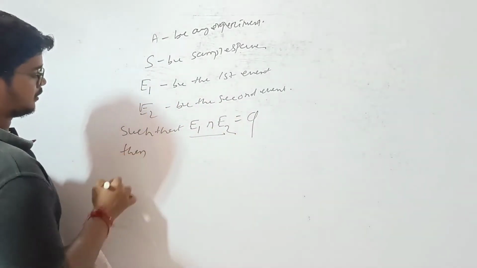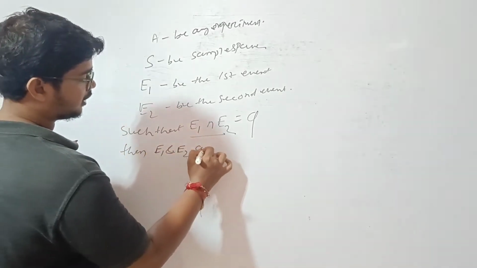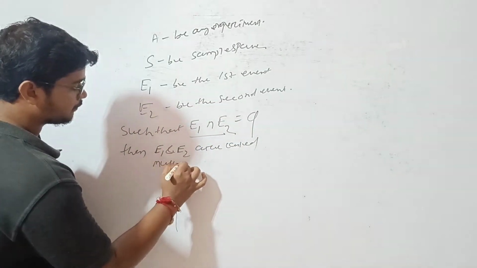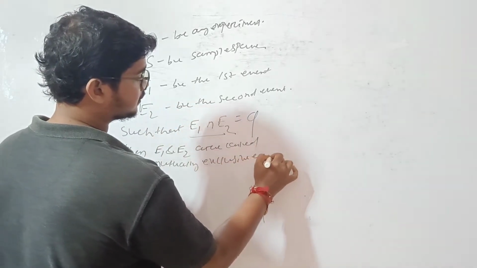Then E1 and E2 are called mutually exclusive events.